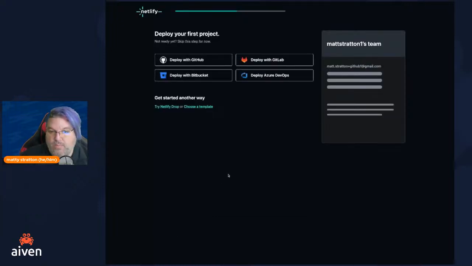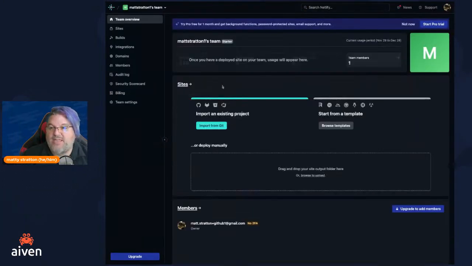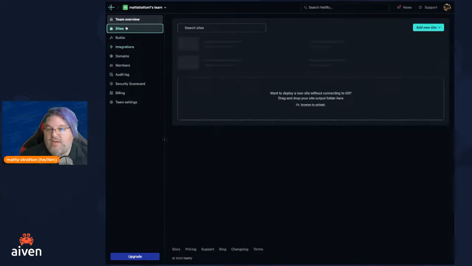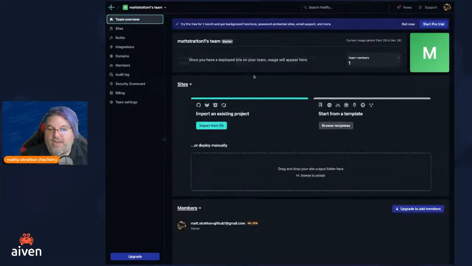Now, I don't want to set this up yet because we're going to configure Netlify in a different way. I could do some awesome little easy peasy wizards, but we're going to say skip this step for now. And this is going to bring me to my Netlify account. It says, cool, you're set up with Netlify. If I look at sites, it's like, you don't have any sites, Maddie. What are you doing over here? So we're like, all right, cool. We can be done with that.